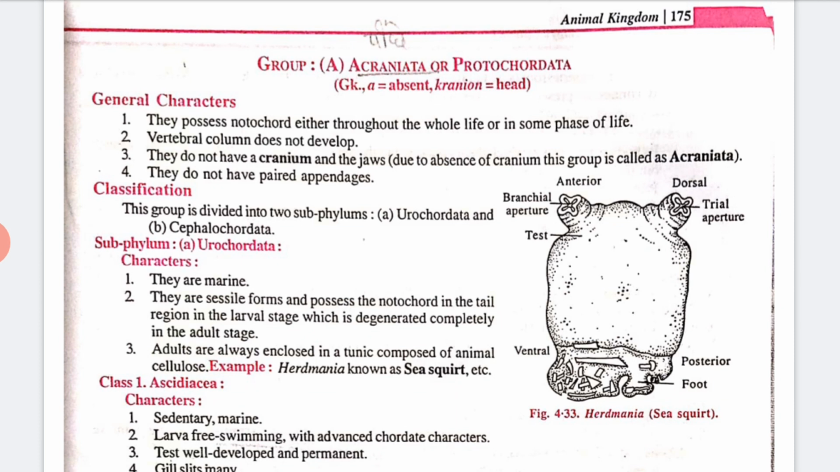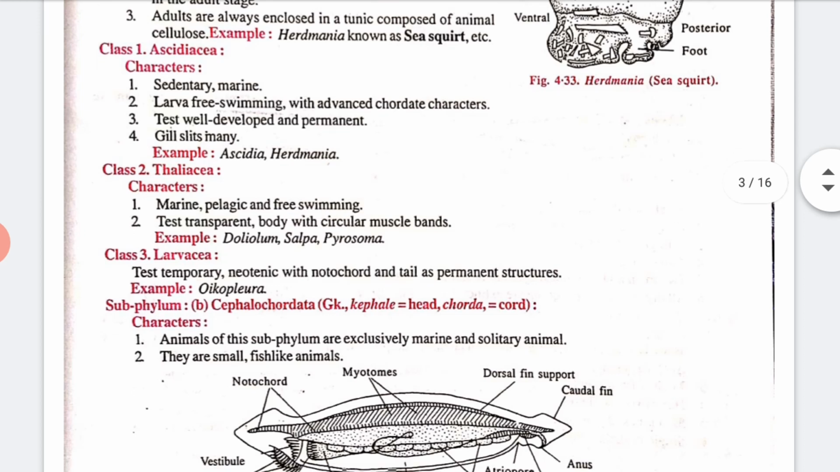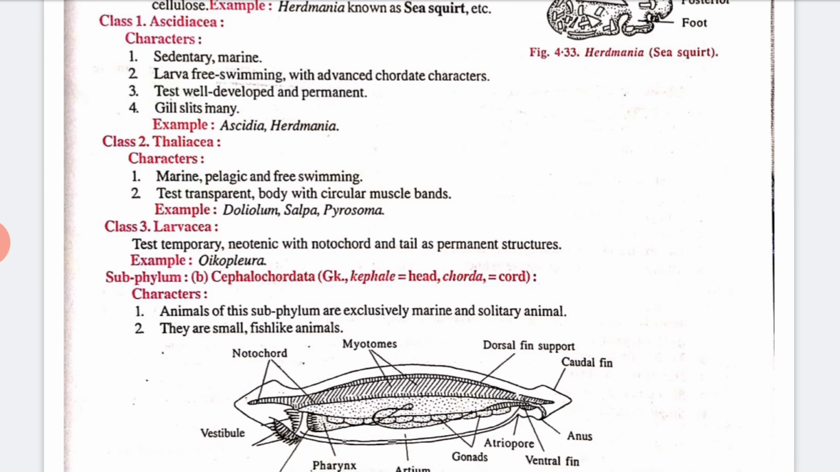Now again they classify into two subphyla, that is Urochordata and Cephalochordata. Urochordata means they are marine, they are sessile, they possess a notochord, and also we can say the exoskeleton is absent. It is of three types: Ascidiacea, Thaliacea and Larvacea. These are the three classes of Urochordata.